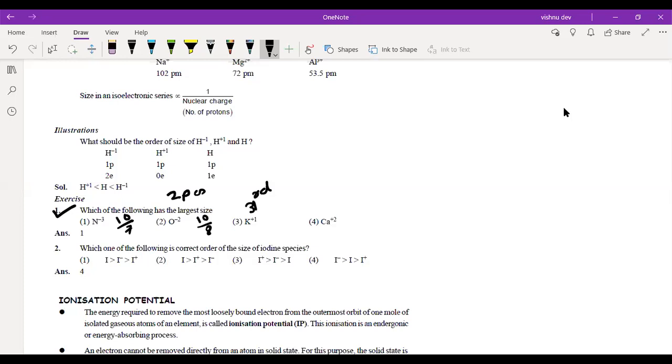Fourth, sorry, should be fourth. So this will be your fourth period elements. Obviously the size of the fourth period will be much higher than that of the second period. So ये तो काफी बड़ा हो जाएगा. Now calcium, so calcium is also fourth. ठीक है, right? So largest size किसका होना चाहिए?